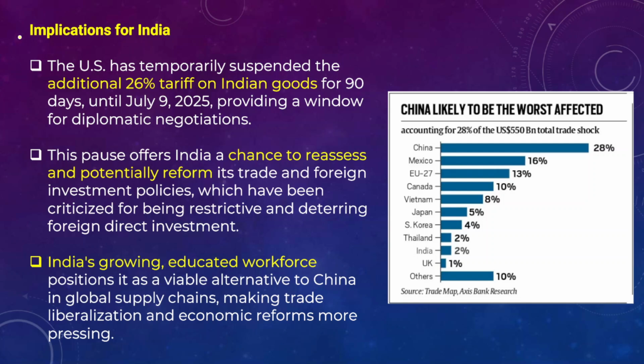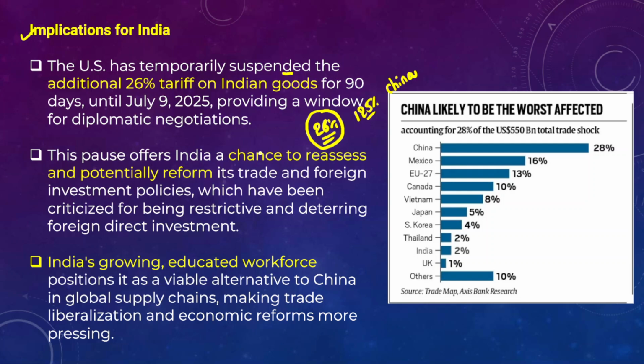So what would be the implications for India in this context? We should also understand the implications for India as well. So the implications are that the US temporarily suspended the additional 26% tariff on Indian goods. We have just understood that 125% tariffs have been imposed on China, and along with that US President Donald Trump also imposed 26% reciprocal tariffs on Indian goods as well.